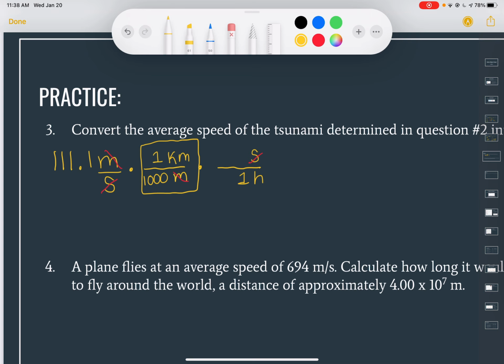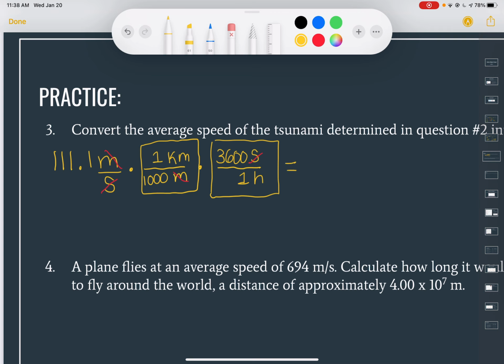And then the next conversion factor we need to look at: how many seconds are in 1 hour? Well, this is one that you might not have in your head explicitly, but it's one that I told you need to remember, is 3,600. So 3,600 seconds is in 1 hour. All right. So that is basically it.